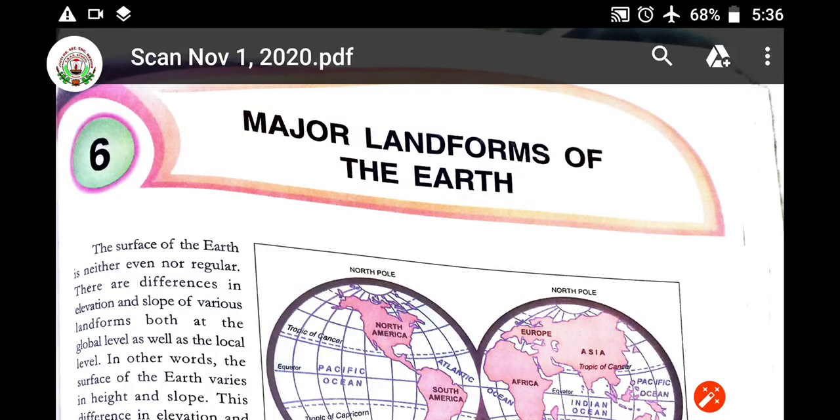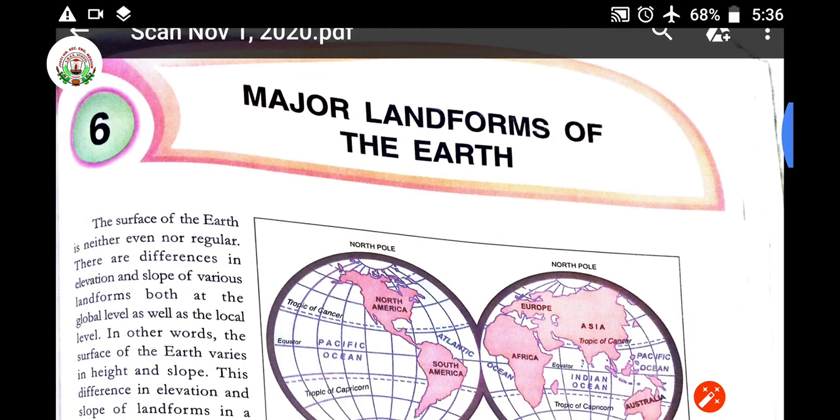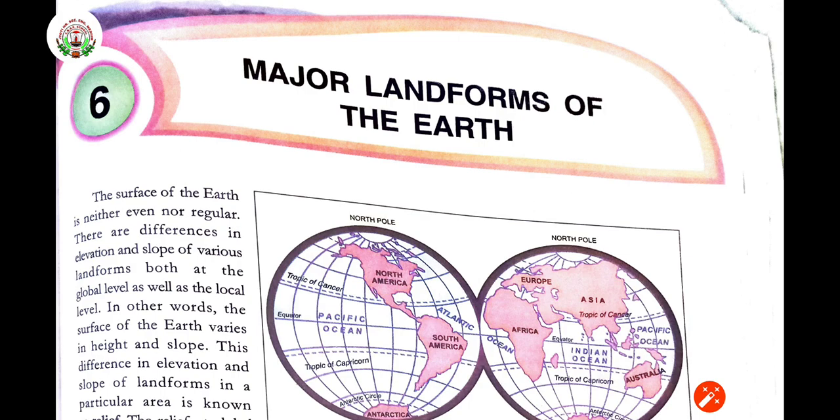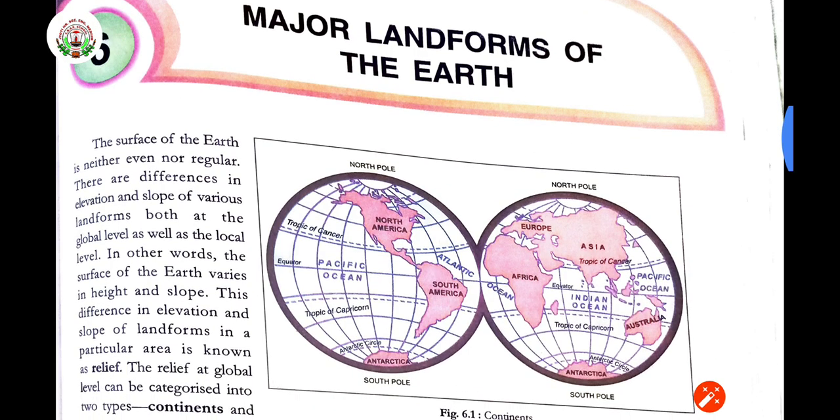Now, after the exam, we'll be starting with our next chapter, that is Geography, chapter number 6, Major Landforms of the Earth. The surface of the Earth is neither even nor regular. You know that many of the places are different. Some are plain, some have water, some are high-level land, low-level land, like that. So, they are not regular.